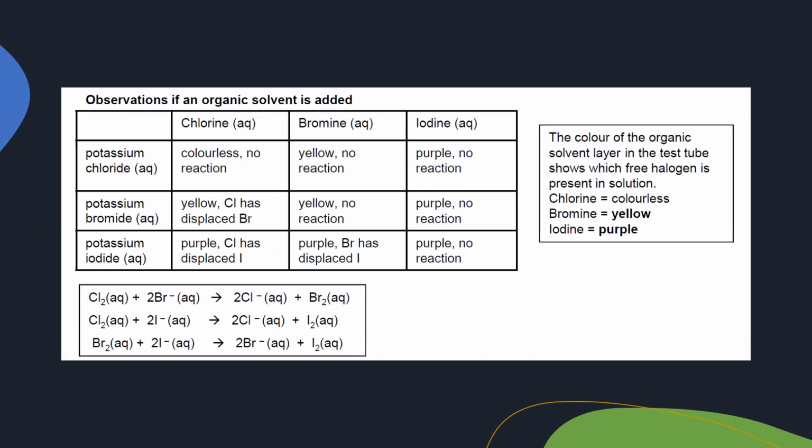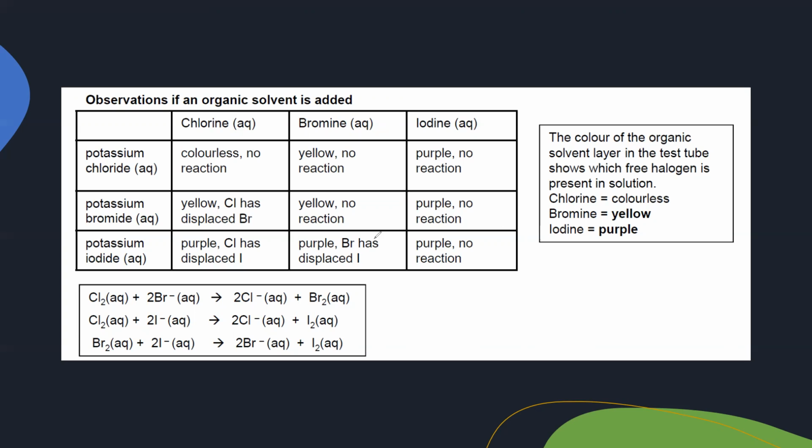Then, observation in organic solvent. If the same reaction is carried out in organic solvent, as I mentioned, bromine will be yellow in organic, but iodine will be purple or pink. Why? Because if it is dilute, a smaller quantity of iodine, pink is acceptable. If high concentration of iodine is there, then it will be purple. The reaction occurs in a similar manner, but the final color of a solution depends on which substance